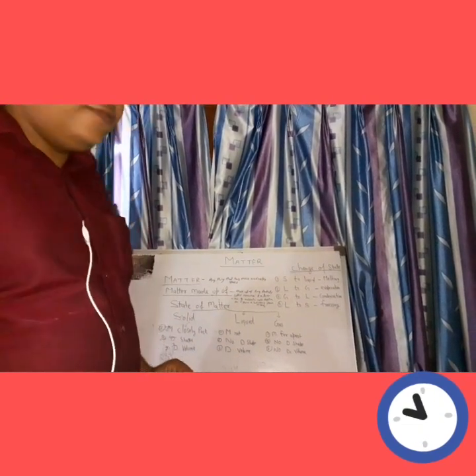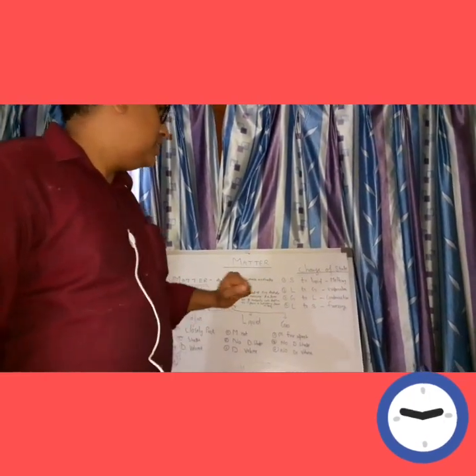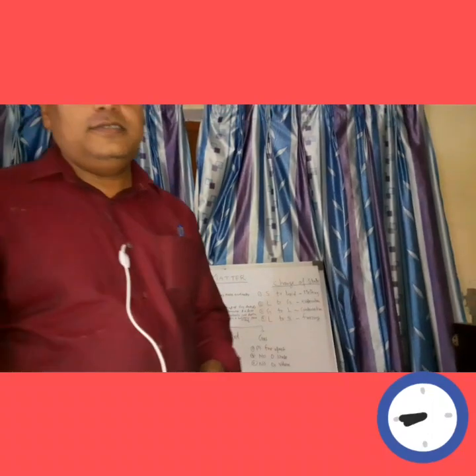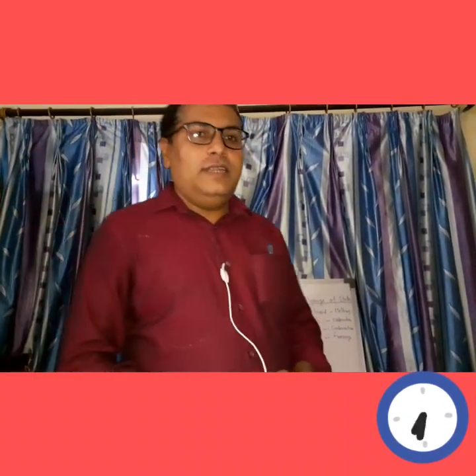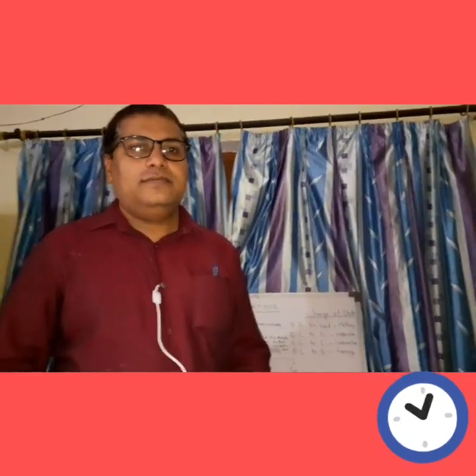Today we will discuss the matter, states of matter and the change of state. So before going to all these things, let us discuss the matter. If you look around your table, animals, plants, all of these are made up of something. Anything that acquires mass and space is called matter.